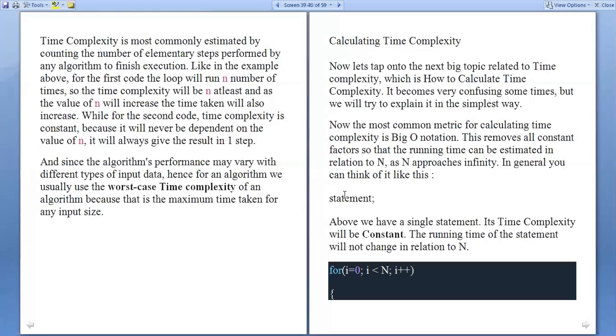You can think of it like this. Above, we have a single statement. So its time complexity will be constant. Suppose it is 1, then the time complexity is big O of 1. That is a constant one. The running time of the statement will not change in relation to n.